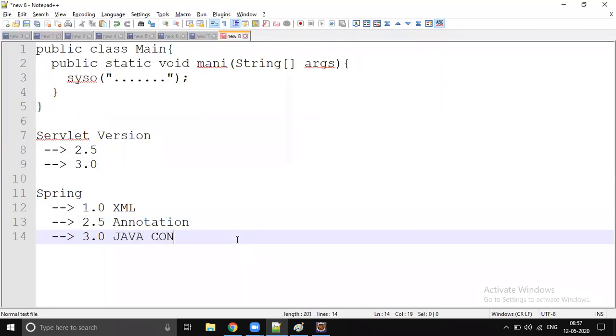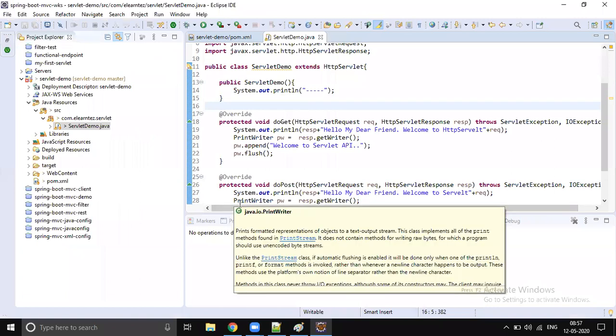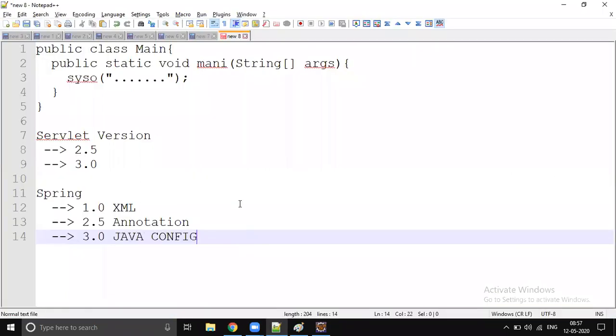But one quick thing, guys, do you want to be a normal Spring microservices developer? Then focus only on concepts like REST controller, request mapping. If you want to be a master, then you remember all these things: versions, history, what exactly happened, and what change happened in which version. If you remember all those things, then only you will be a master. If you just want to write microservices like any other normal developer, then these things are optional. So what you want to be, decide by yourself. Okay, let's come back.